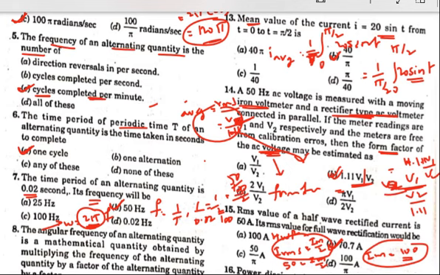The 16th question is not appearing here properly, but let me tell you the formula for solving this. Power dissipated is asked: P equals V square by R. If the resistance and the voltage are given, this is the formula you have to use for power dissipated in it. Okay, so these are the important questions regarding AC fundamentals and basic concepts.